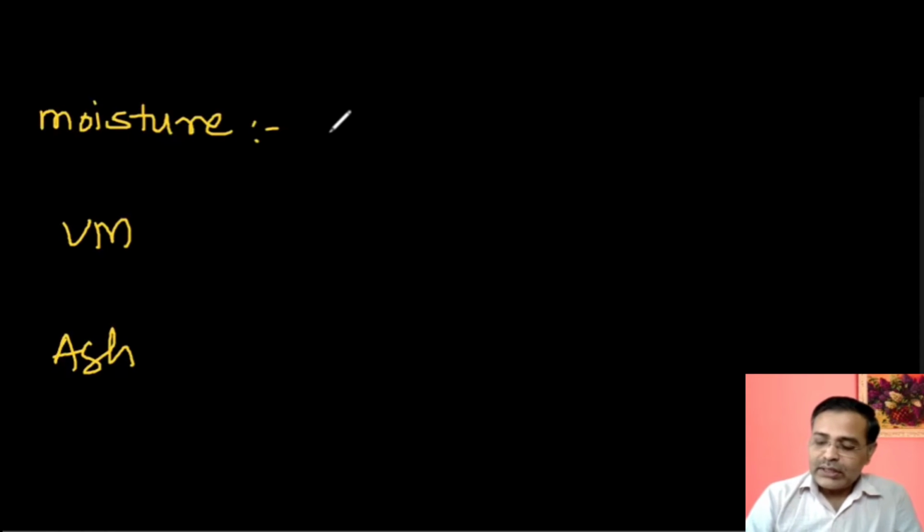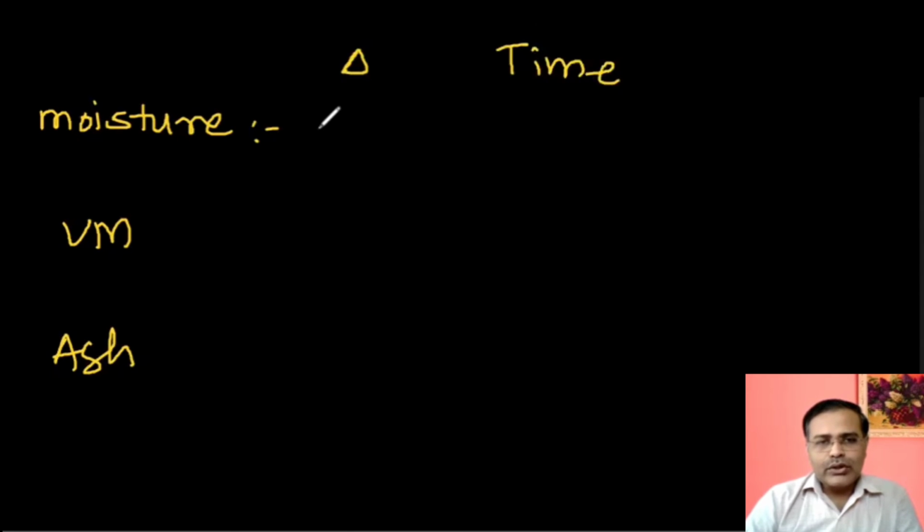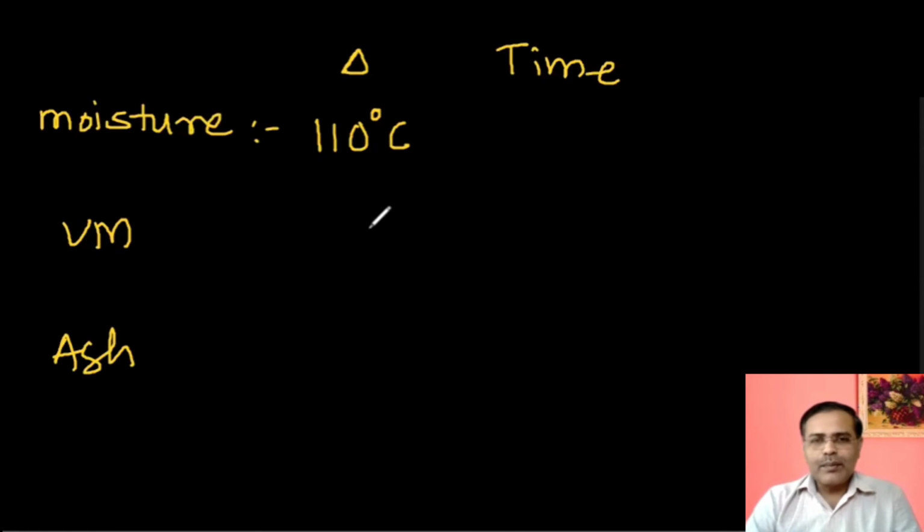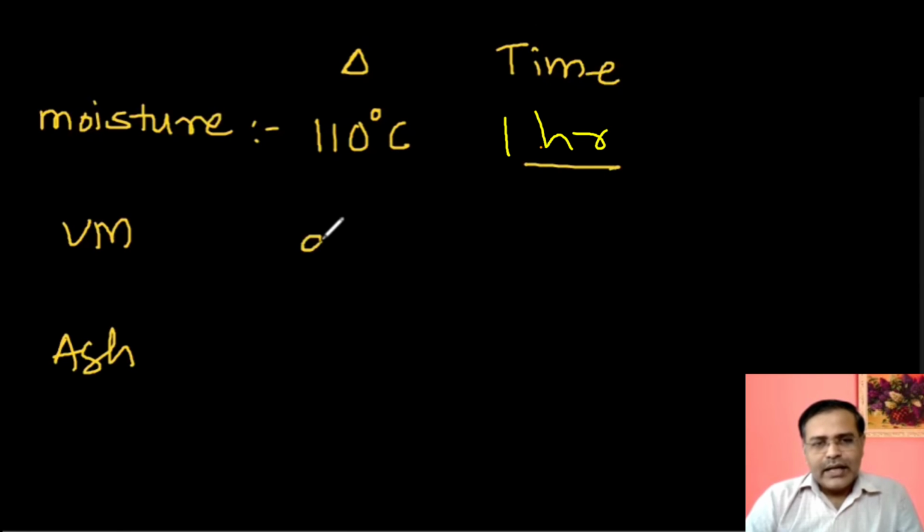So what is the main thing, and what are the possible questions? How much heating or at what temperature heating is required, and at what time it is required. So for moisture content, the heating is required at 110 degrees Celsius and the timing is half an hour or 1 hour. Volatile matter. It is to be heated to the temperature of 925 degrees Celsius for 7 minutes.